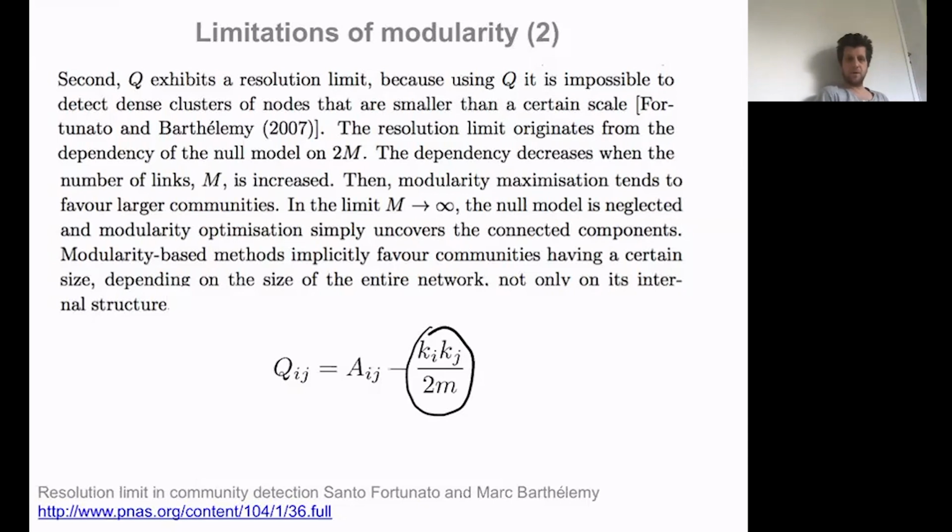Which means that if you have a much larger graph, the null model, even for the same values of k_i, k_j, is going to become smaller and smaller. And this will induce a tendency to find larger and larger communities.